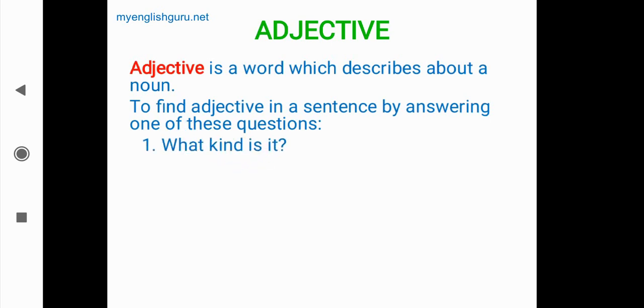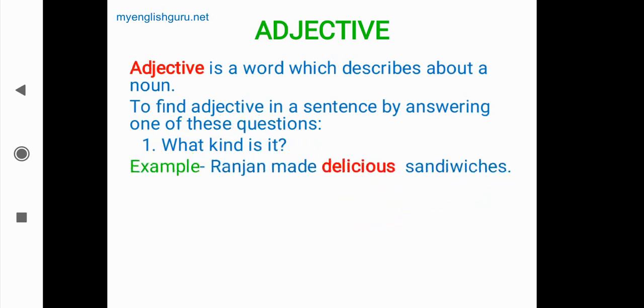First, what kind is it? Here it means what kind the noun is. We are asking the sentence what kind of noun it is, what kind of person or subject it is. Then we'll get the answer, and the word which we get will be an adjective. For example, Ranjan made delicious sandwiches.